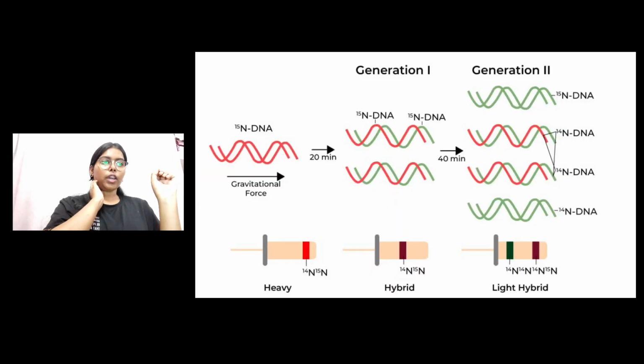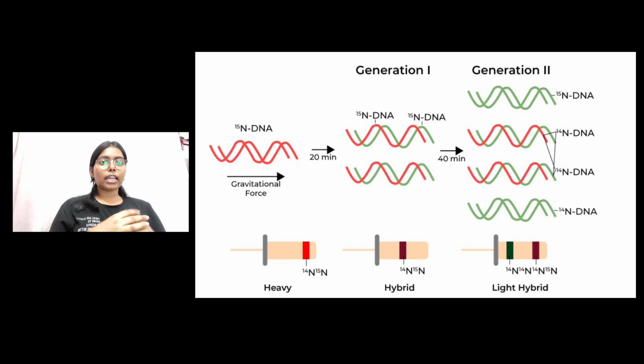They grew E. coli in a medium containing heavy nitrogen isotope, N15, in the form of ammonium chloride, NH4Cl. Over many generations the bacteria incorporated N15, the heavy nitrogen isotope, into their DNA.